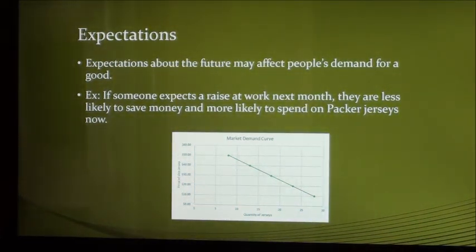Expectations about the future are yet another factor that could result in a demand curve shift. If someone expects to receive a pay raise, that person is less likely to save money and therefore more willing to spend money now. Applying this to our example of Packer jerseys, if people expect pay increases, they are more willing to buy jerseys at the current prices, which increases demand and shifts the curve to the right.